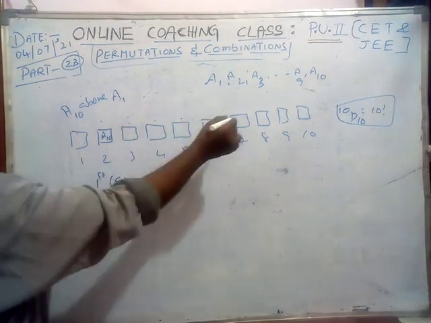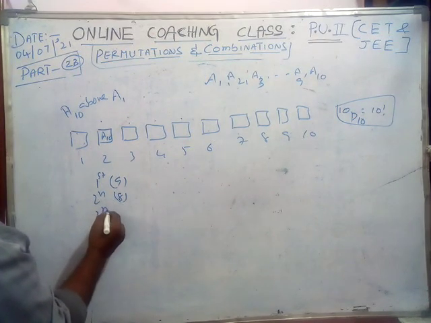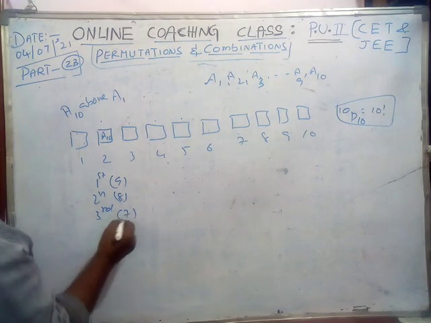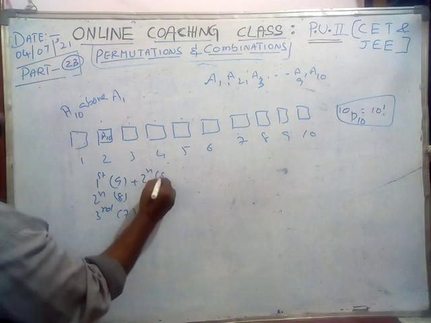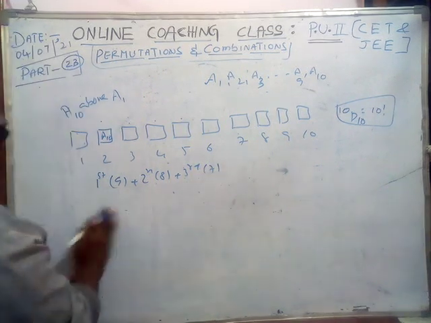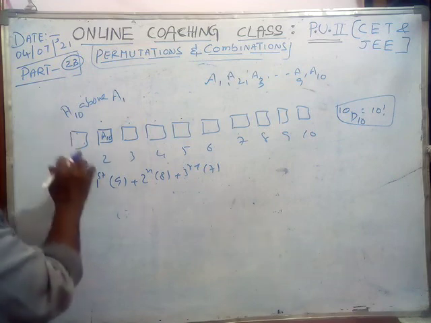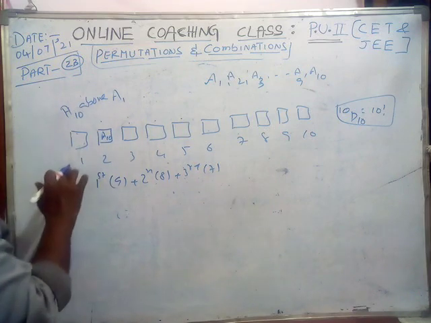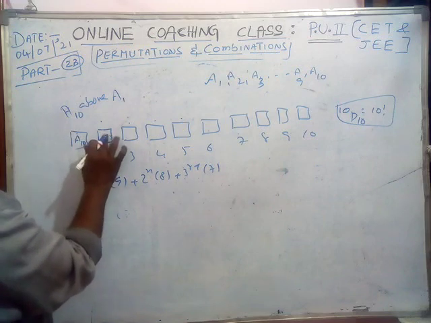So now it is 8 places. The second means 8 places, the third means 7 places. One more thing: we are observing A1 and A10, but what about the remaining? Suppose A10 is in the first place.